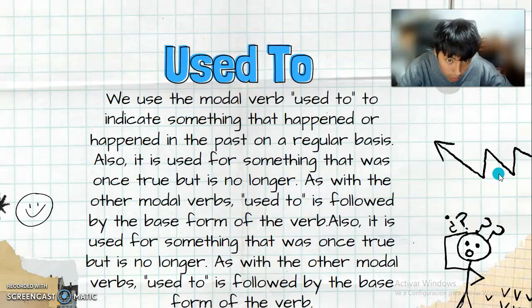Used to. We use the modal verb used to to indicate something that happened in the past on a regular basis, or something that was once true but is no longer. As with the other modal verbs, used to is followed by the base form of the verb.